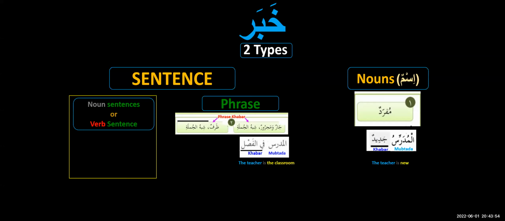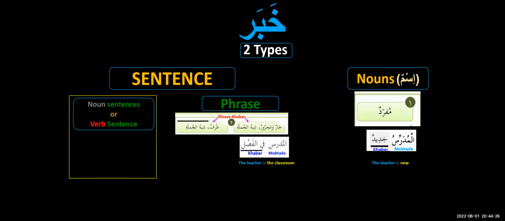What is a sentence? A sentence is a combination of words. If I bring some words and put them together and say, the pen is on the table, these five or six words coming together, this group of words, has made a sentence. Once you heard this, you understood the meaning. You were not going to ask me anything else. But then there's something called a phrase. Phrase in Arabic is called shibhul jumla, and sentence is called jumla. Jumla means sentence. Shibhul jumla means something like a sentence.